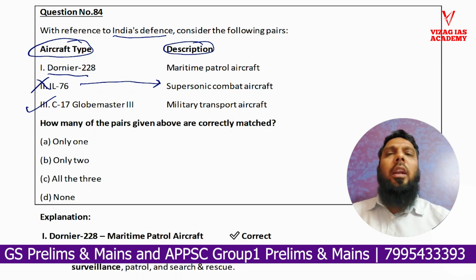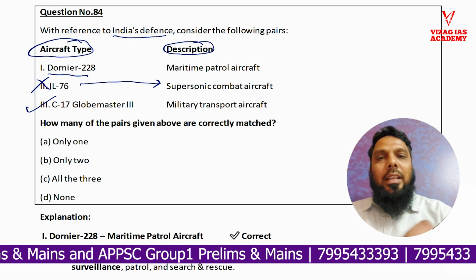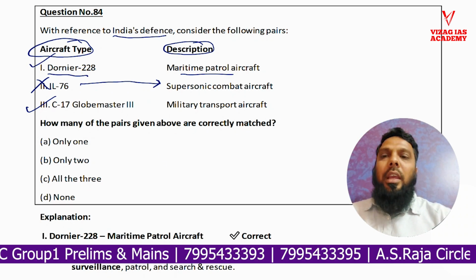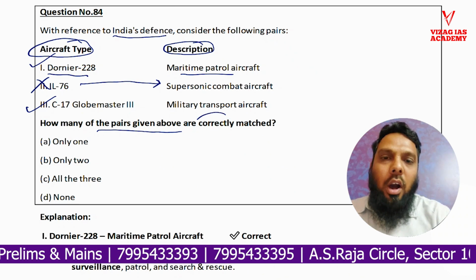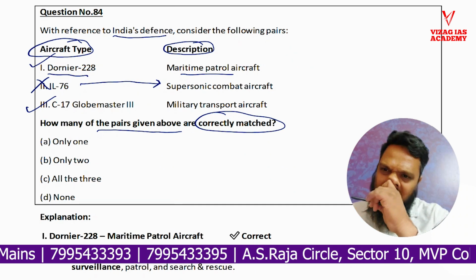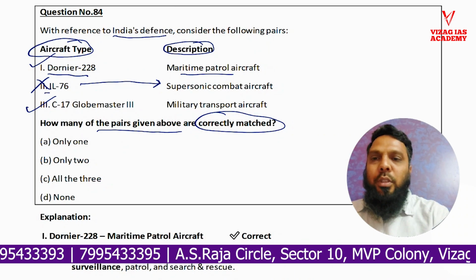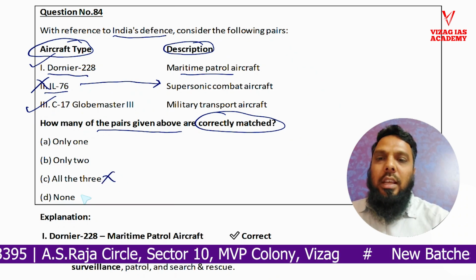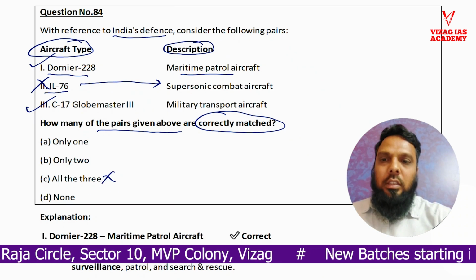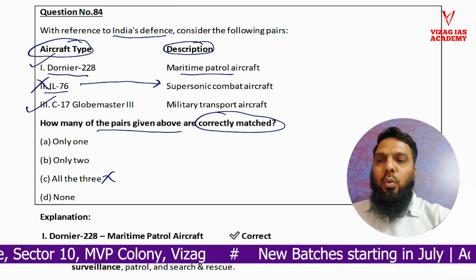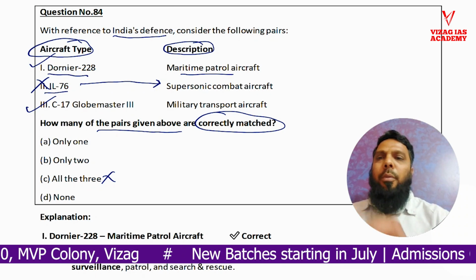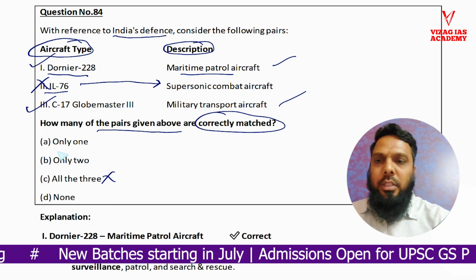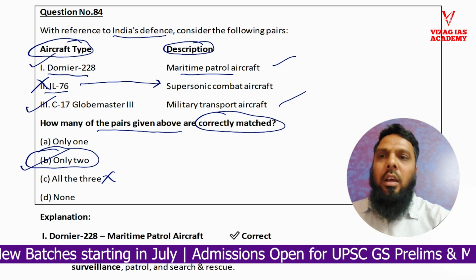Now coming to Dornier 228, I have shown this in the classroom. Dornier 228 is definitely a maritime patrol aircraft. So one is right. How many of the pairs given above are correctly matched? If you eliminate the second one, the supersonic one, you can easily eliminate the option that says all three. Only one or two can be the options. With this knowledge we can say that two of the options are right, so we can go with option B.